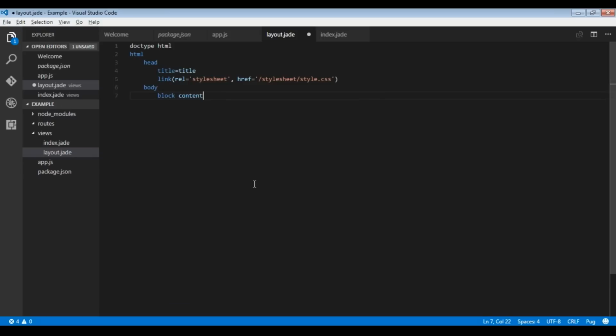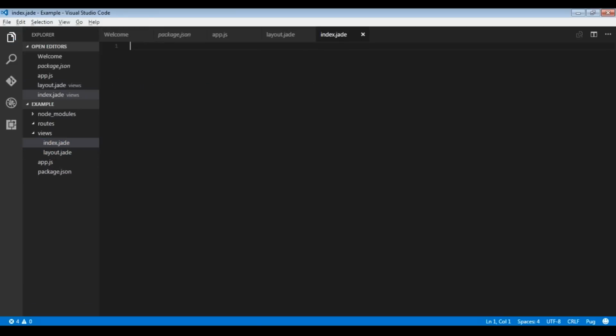Now we are done with our layout.jade file, so we'll save this file and we'll go back to our index.jade file. So here we'll extend our layout.jade using extends layout command. So this command will automatically extend the template we are using in layout.jade. Now the block content we are mentioning here.